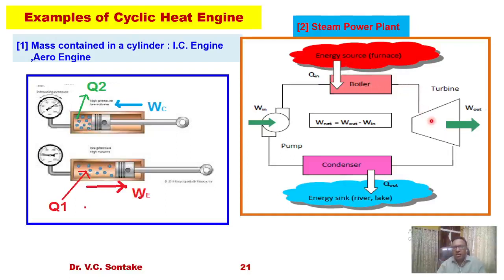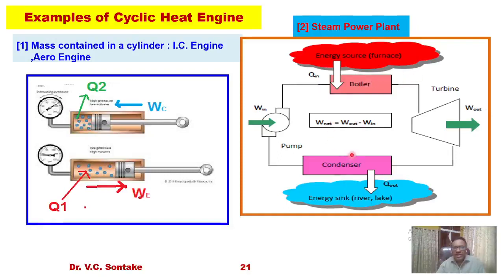This steam will be expanded in the turbine, which will produce work output W output. Then this steam will be passed into the condenser, where it will reject the Q out amount of heat, which is not converted into work, and the steam will convert into water. This pump, by consuming some amount of work, will supply this water further to the boiler, where heat will be supplied to it from the boiler furnace. So this way the cycle will get completed.